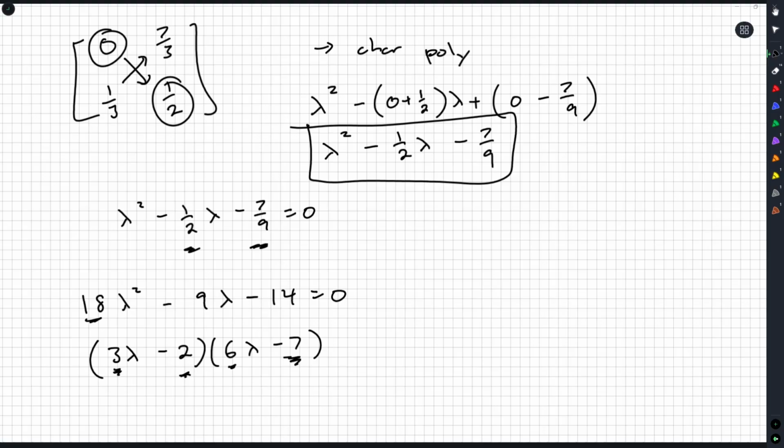If you're not a fan of idle guessing, or whenever you idle guess it doesn't work, quadratic formula. Go with quadratic formula. But yeah, 3 times 7 is 21. So 3 times negative 7, that's negative 21. And then we're going to add on 12 lambdas, and that should give me my minus 9 lambdas. Oh, that works. Fantastic. So we managed to factor it.